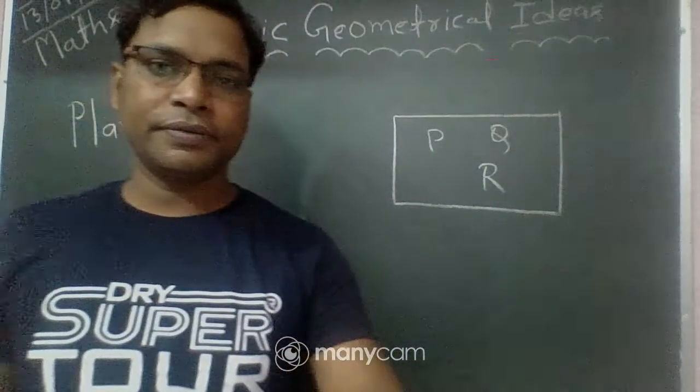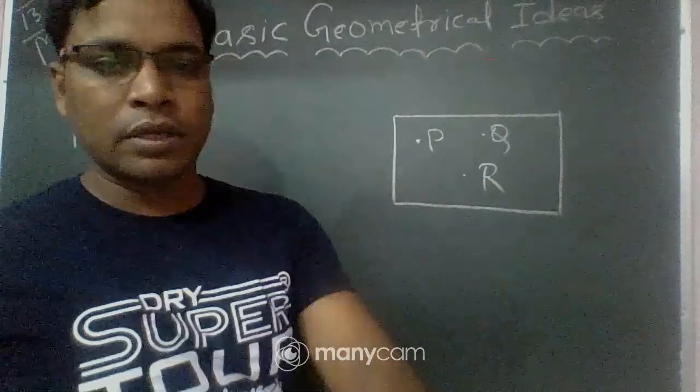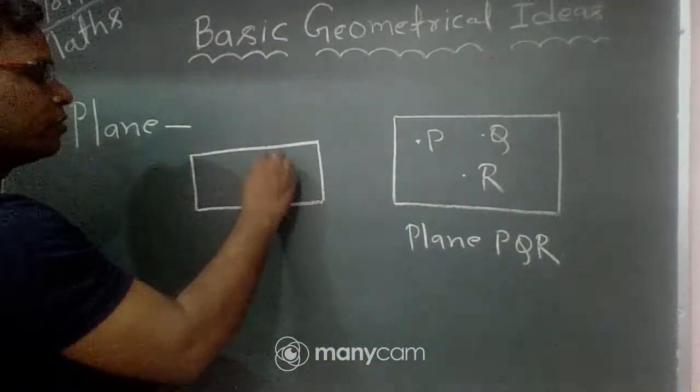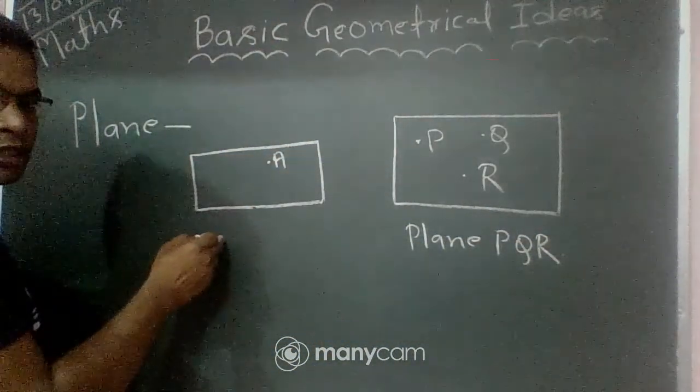We can read the name of this plane as plane PQR. If suppose any plane like this has only one point here, A, the name of this plane is plane A.